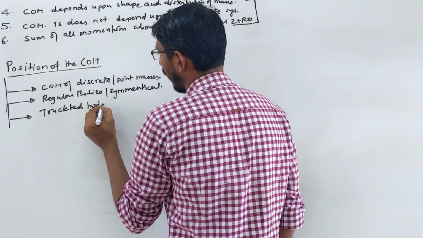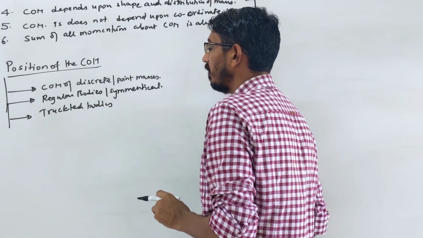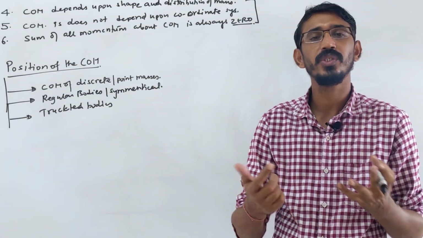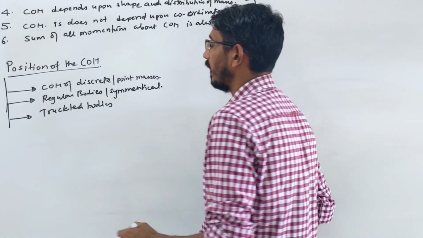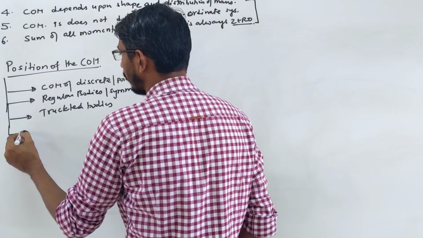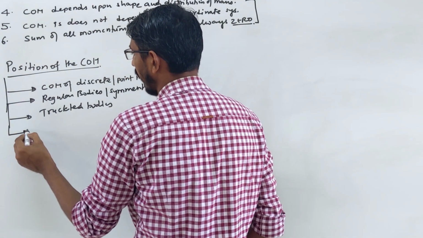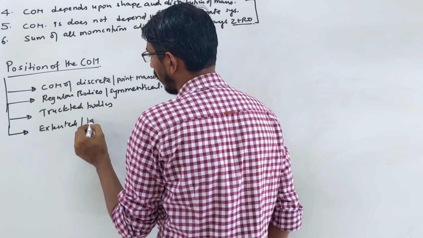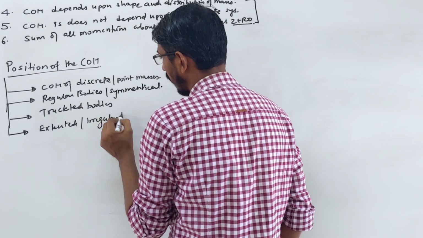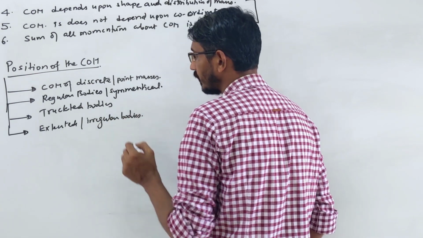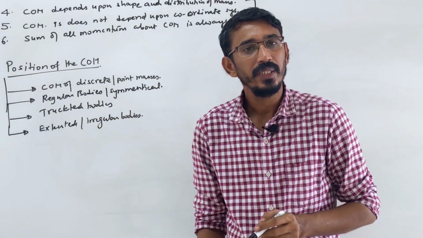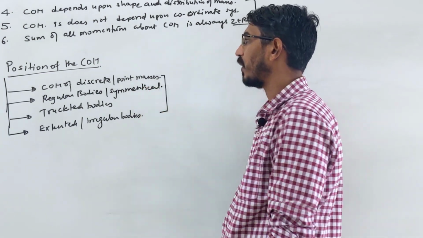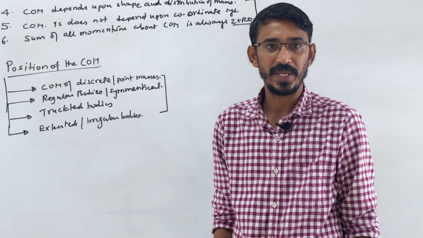Truncated bodies, or I call it the negative mass concept, means a part of the body will be cut and removed, then they will ask you what is the new position of the center of mass. The fourth type of question is extended bodies, or irregular bodies. Here we will do integration, because there will be an irregular body. So these are four types of questions we will talk about on position of the center of mass.